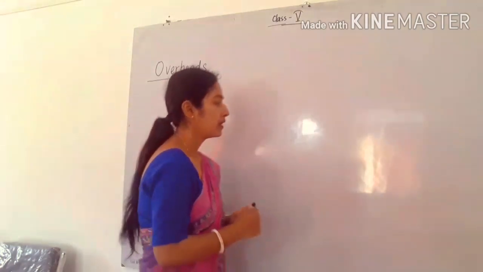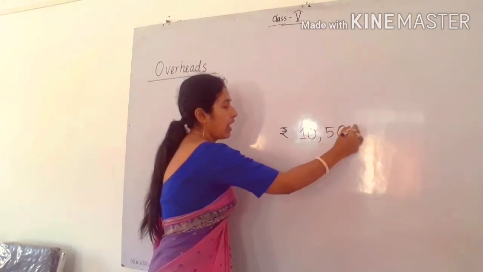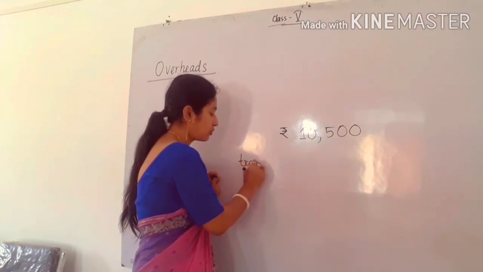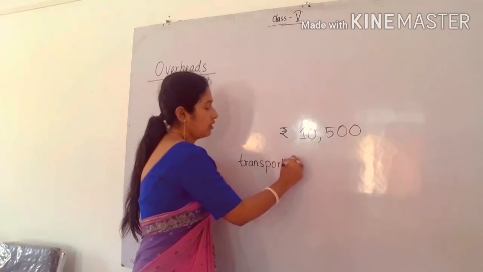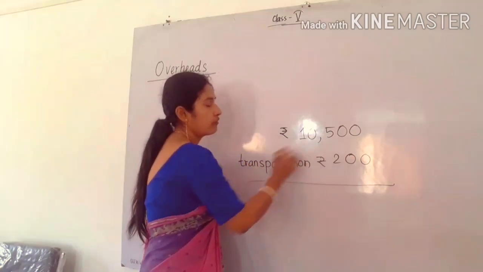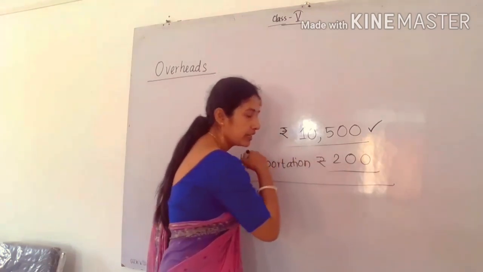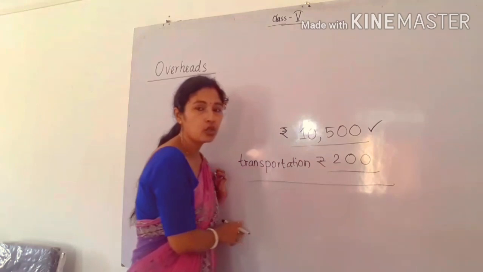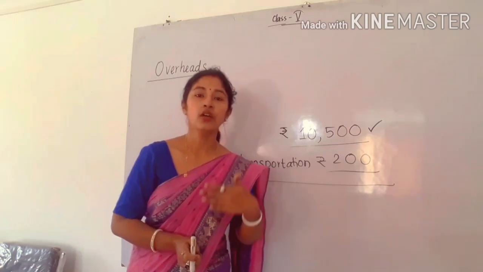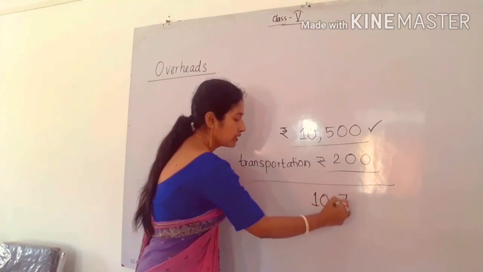If, for example, the cost of the refrigerator is rupees 10,500 and suppose the transportation cost is 200 rupees, these two costs you have to add. So this was the cost price of the refrigerator and this is the overheads. By adding the two, we will get the total cost price of that refrigerator. That means the overhead should be added to the cost price. So what you will get? You will get 10,700 rupees.